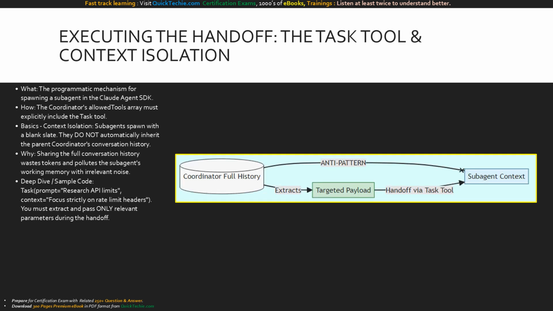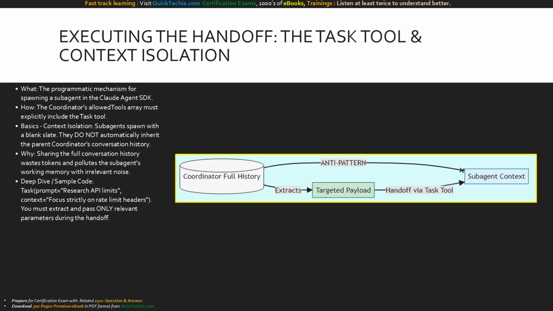It uses the task tool. What is this? It is a built-in mechanism in the Claude Agent SDK used specifically for spawning subagents. How do you enable it? The coordinator's allowed tools array must explicitly include task. Now, we must discuss the absolute golden rule of handoffs: context isolation. When a subagent spawns, it starts with a blank slate. It does not inherit the coordinator's memory.